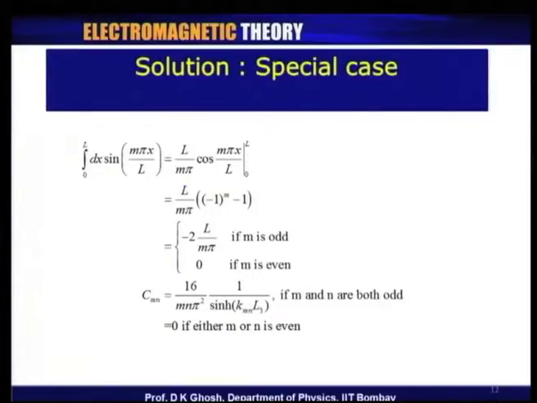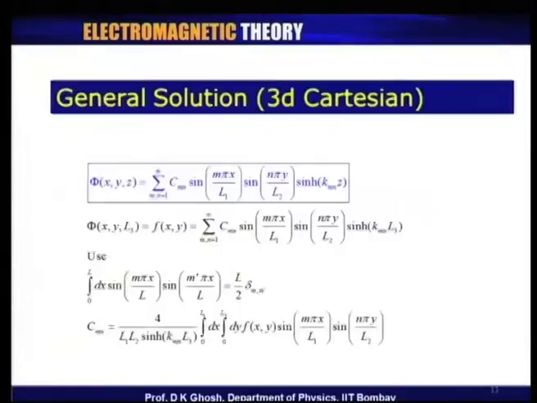So, let us take a very special case. If I take a special case where I take this function f x y, let us say is constant. Now, if you go back, notice this, that in C m n I have a double integral over x and y, but if this f x y is constant, then of course, these integrals become a product of two different independent integrals, and sine integrals are very trivial integrals to be done.